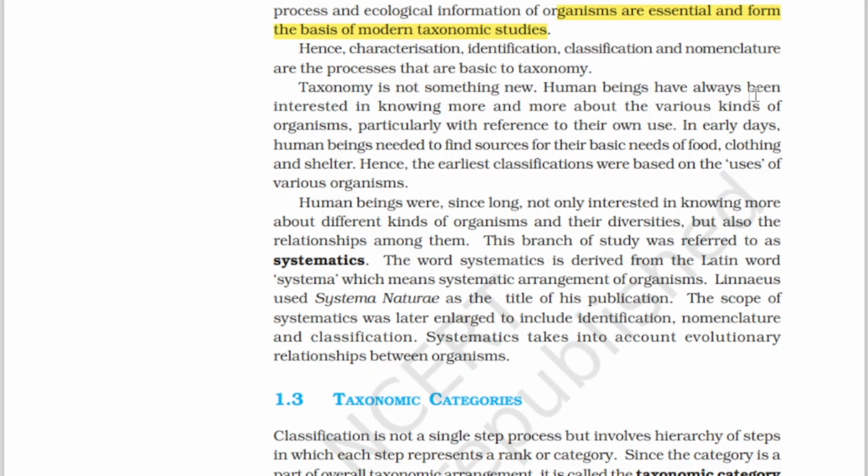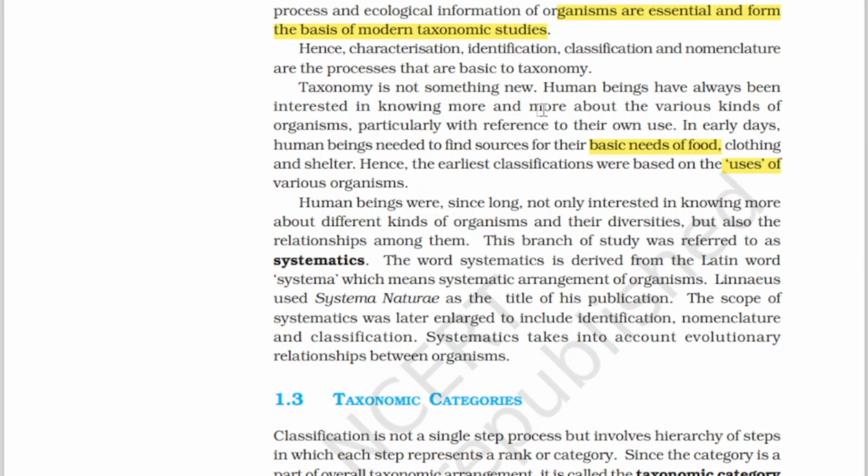Human beings have always been interested in knowing more and more about the various kinds of organisms, particularly with reference to their own use. In early days, human beings needed to find sources for their basic needs of food, clothing and shelter. Hence, the earliest classifications were based on the uses of various organisms. Human beings were not only interested in knowing more about different kinds of organisms and their diversities, but also the relationships among them. This branch of study was referred to as systematics.